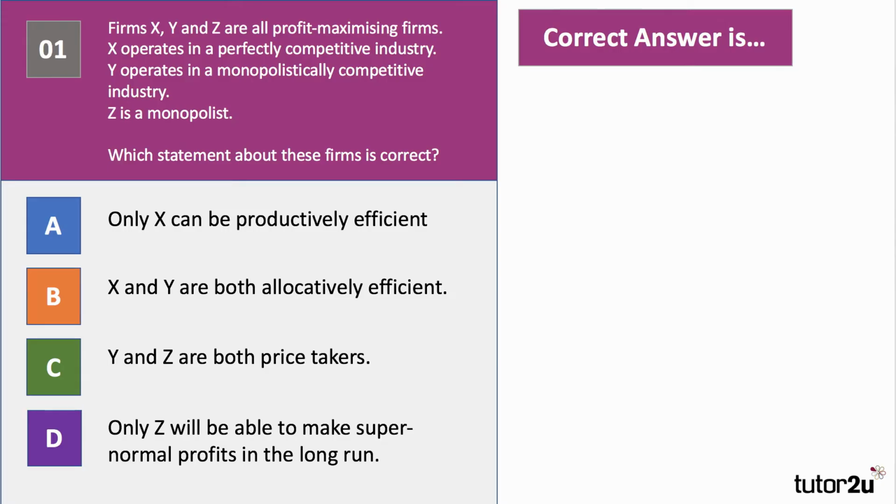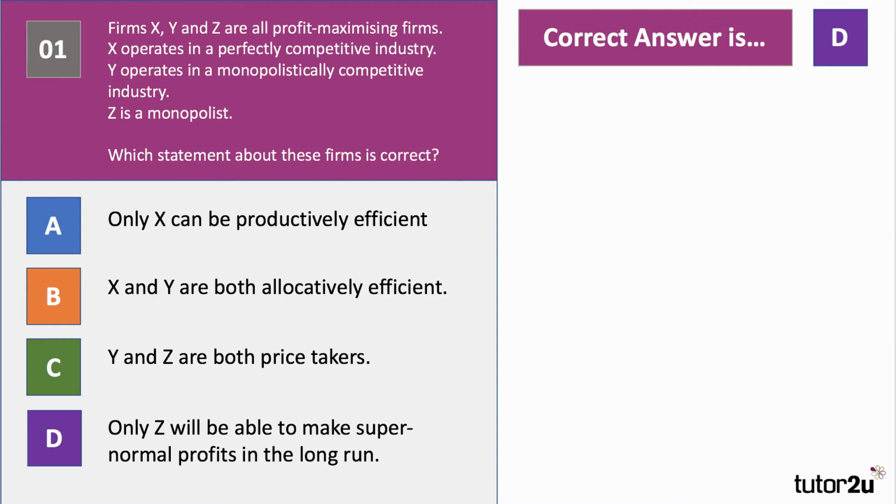Question 1, firms X, Y and Z are all profit maximising firms. X operates in perfect competition, Y operates in monopolistic competition, Z is a monopolist. Which statement about these firms is correct? Please press the pause button and press play when you want to go through the answer. So what do you reckon the answer is to question 1? The correct answer is D.